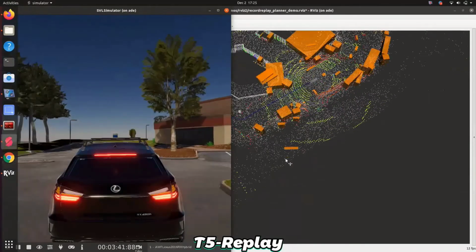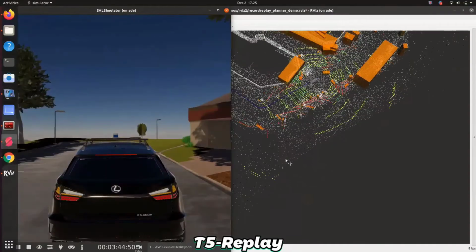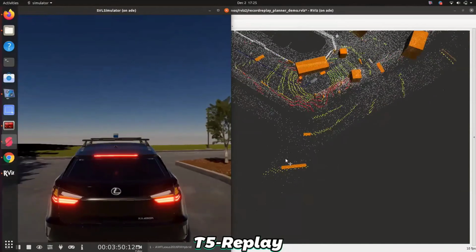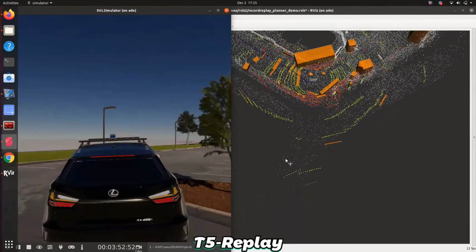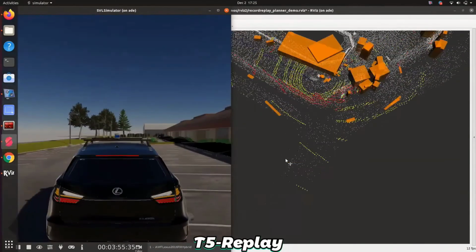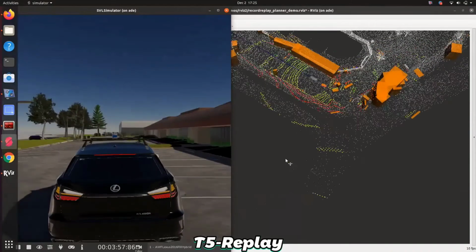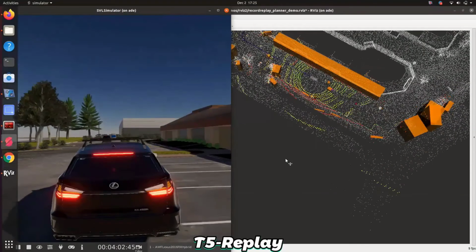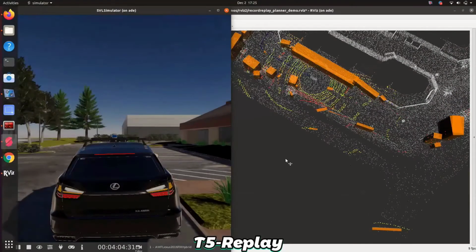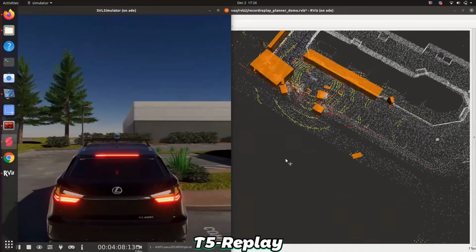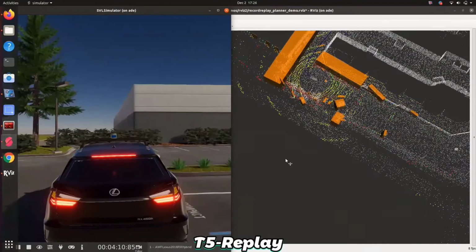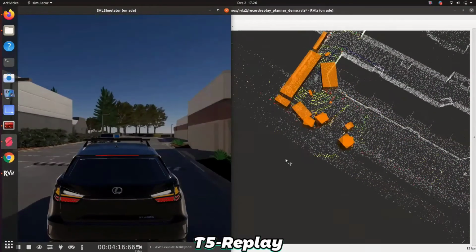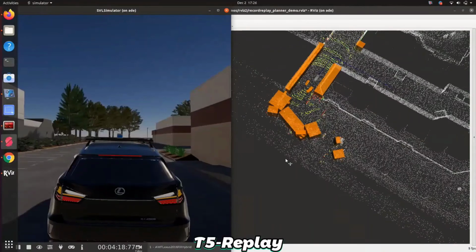By default, the controller is MPC, but we can also make it a pure pursuit controller. But the pure pursuit controller is under development. It lacks a few things like object collision avoidance. But you can see on the left hand side, the vehicle is following the reference trajectory. On the right, it is able to detect the obstacles, and we can see the bounding boxes. The blue line is the reference trajectory that has been recorded, and the dots are lidar points.